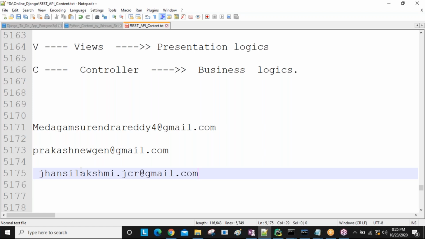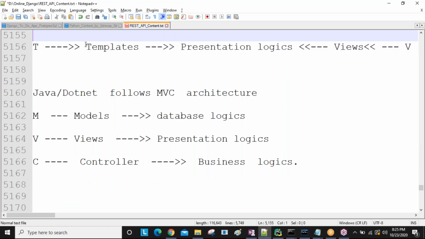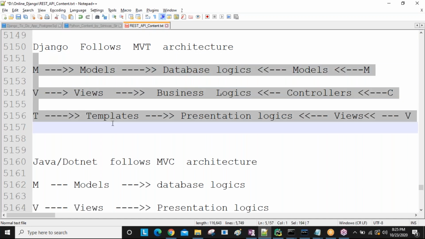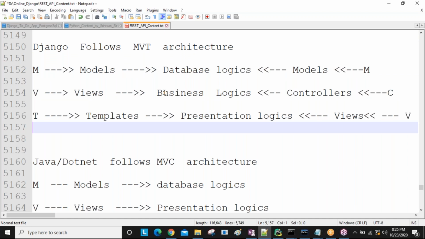I have a question. Yeah, tell me. Sir, it works on MVT, M is for model, V is for view, T is for templates. Yeah. Model is for database logic. Using the views, we are writing business logic.